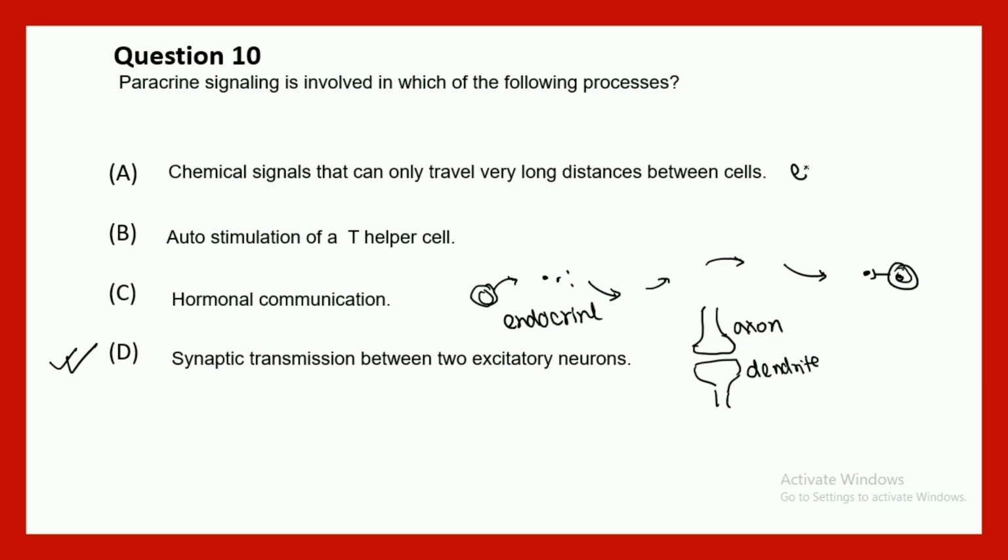Also in the first option they talked about endocrine signaling. So both of these options are not true. They said autostimulation of T helper cells with the cytokine that it has secreted, so it's a sort of autocrine signaling. Autostimulation is autocrine here, so this is also not the correct answer. So the correct answer is D.